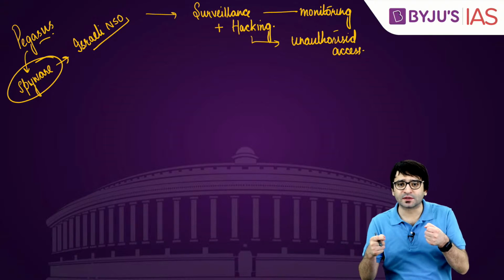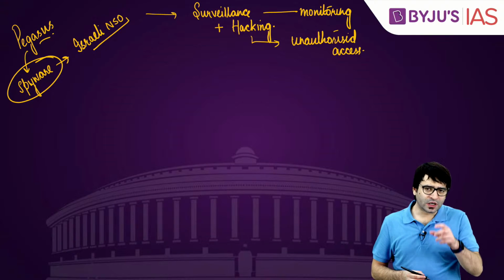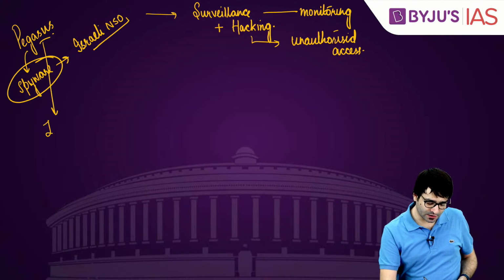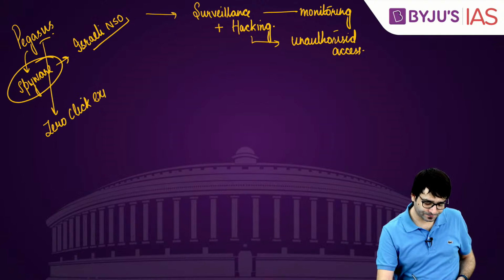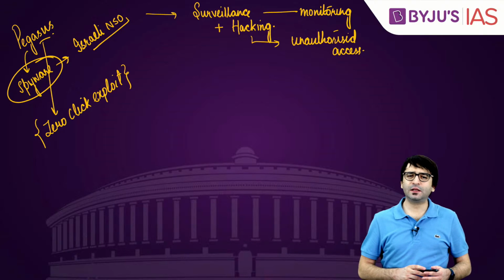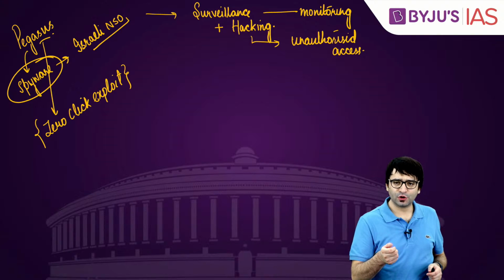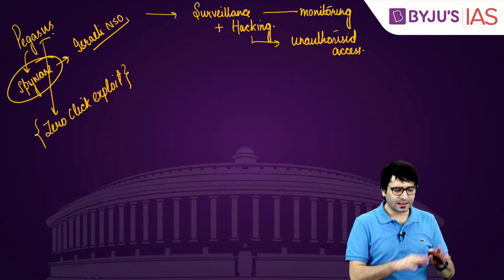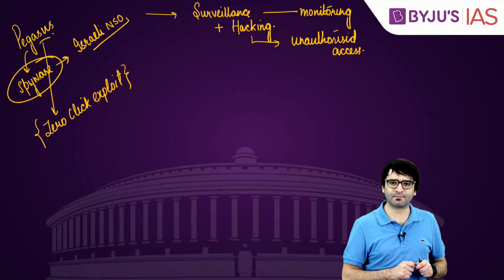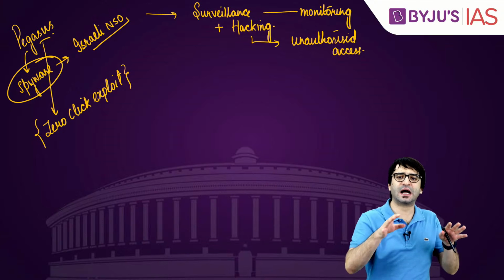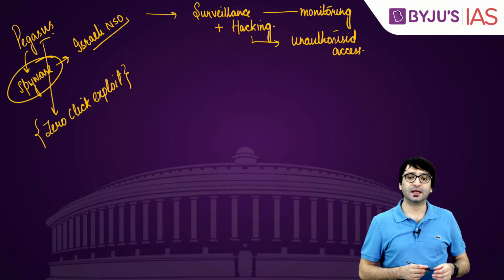Hacking is unauthorized access. What makes Pegasus deadly is its zero-click exploit. What does that mean? Normally, how do you hack a system? How do you hack a computer? You send a message. You send a mail. I click on that mail. I click the message. Then the spyware is installed on my device, and you get the unauthorized access to my device.